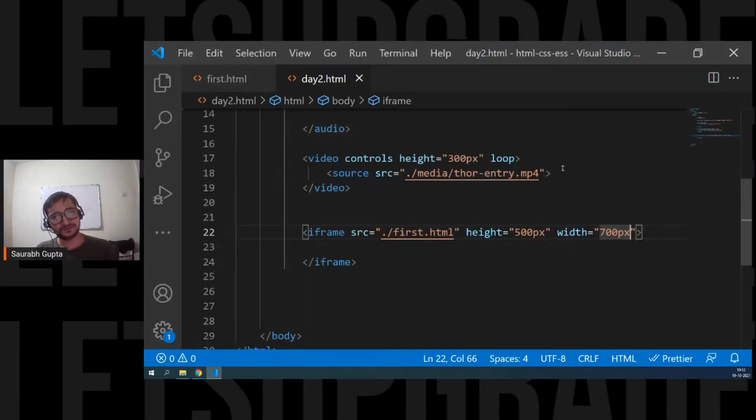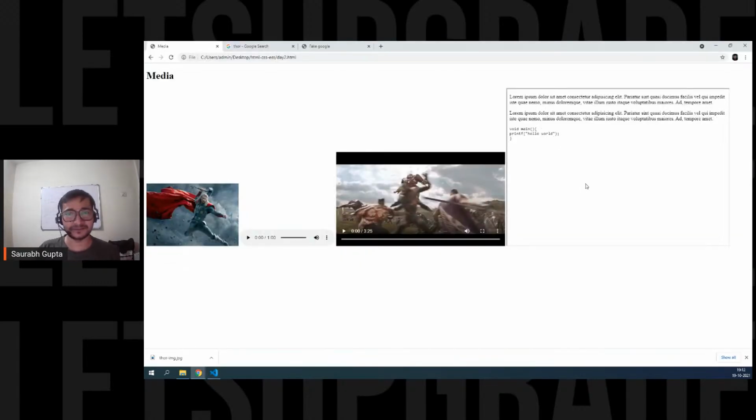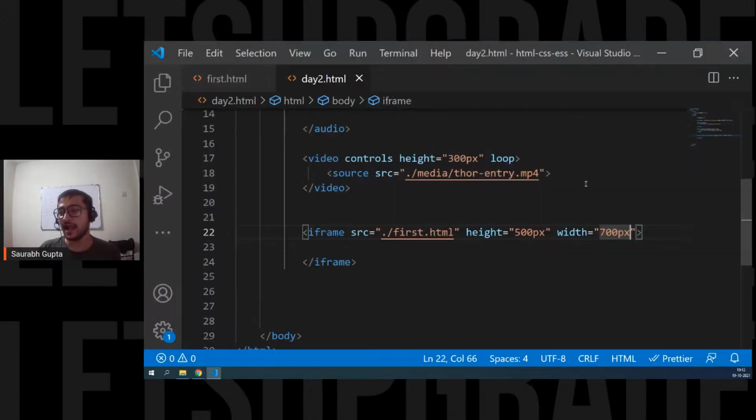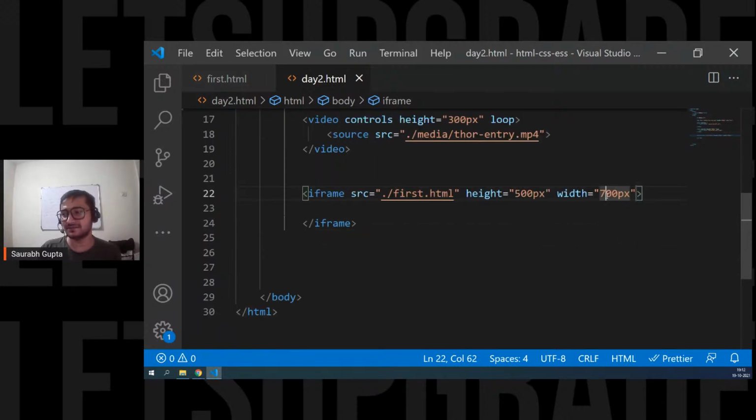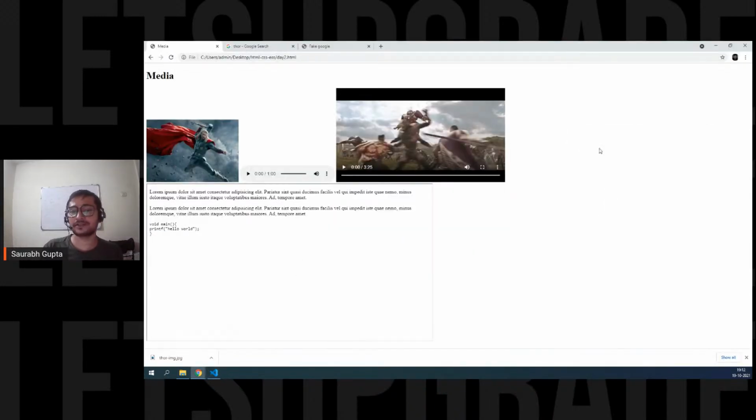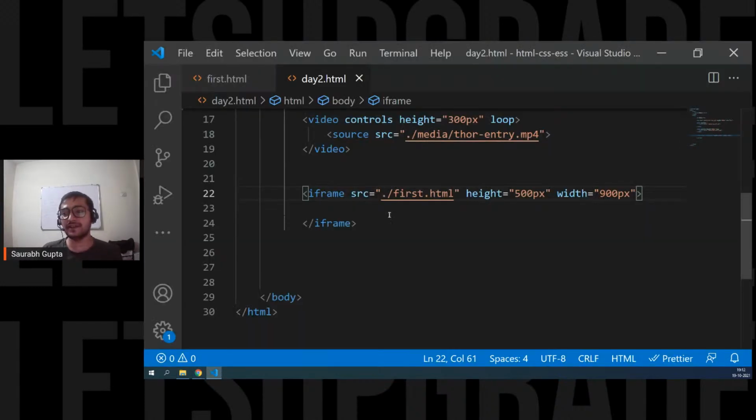But we are not going to use it for this small thing. Let's do something big. And also let me increase the width a little, like 900. Okay, now it's down here because there is not enough space there, right? Now this is a very normal thing. I'm not going to do this.